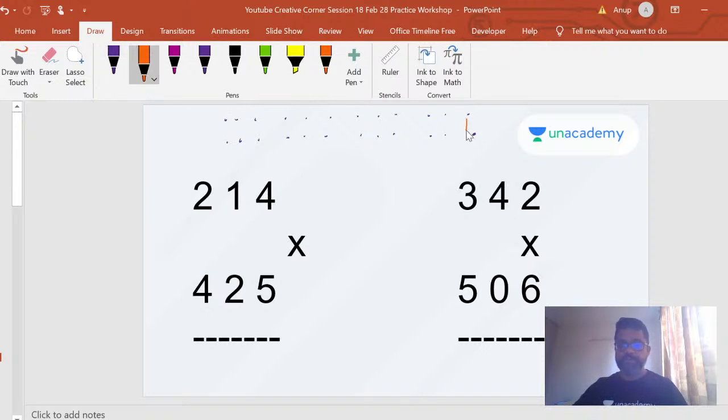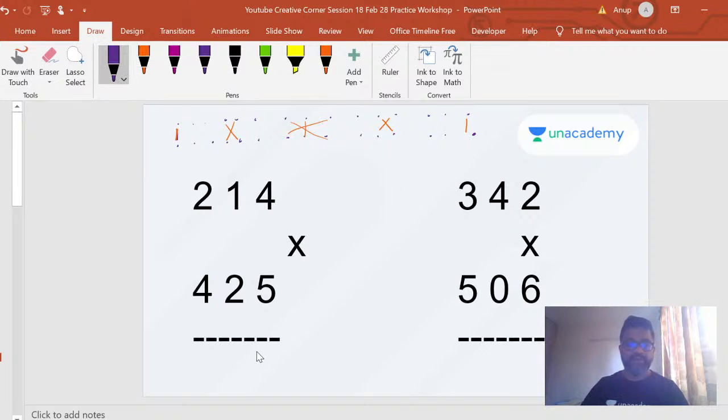So your first operation is this, your next operation is this, right? Your next operation is this, then your next operation is this. You'll have to do one more. Your last operation is this. So that's how you do it. If you follow the same method here, you will get your answer, right?